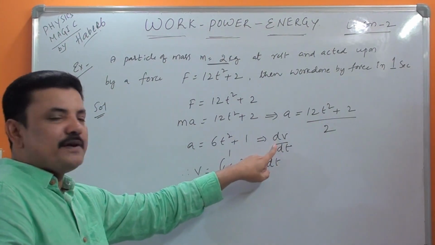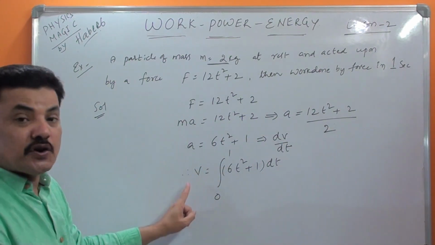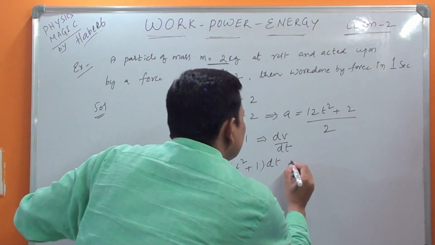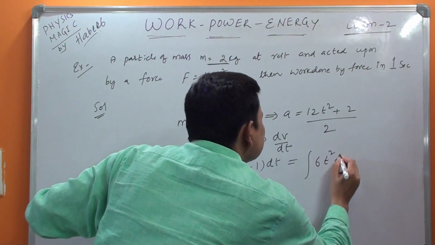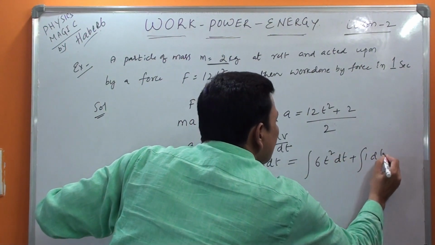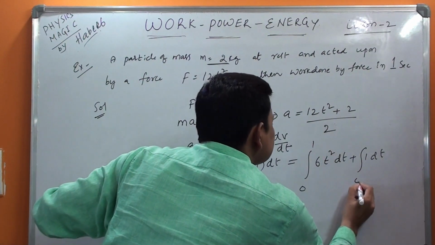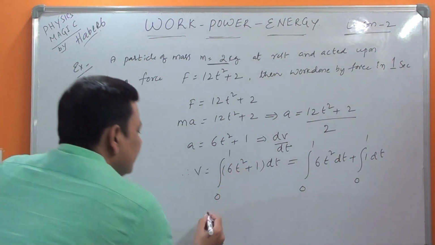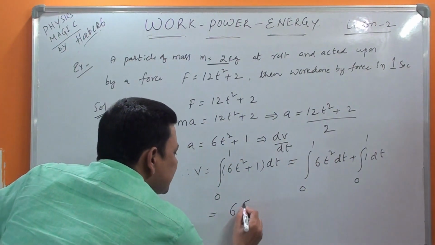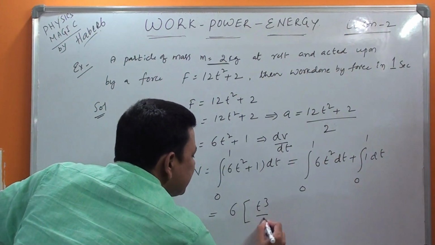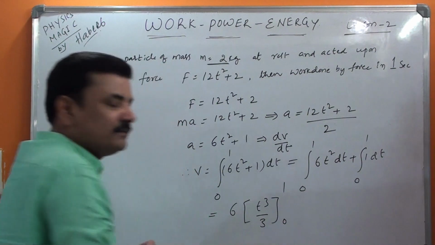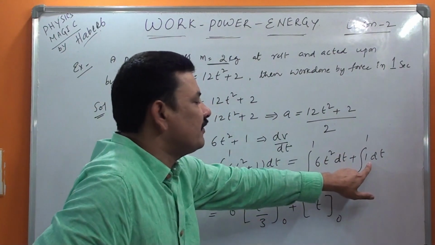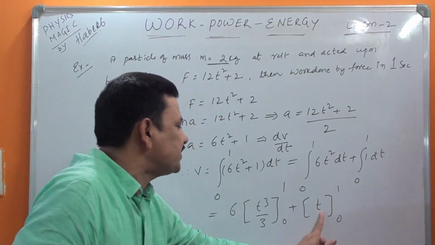But a is nothing but dv/dt. Therefore v is equal to, as I have shown already in the previous conceptual explanation, the integral of 6t² dt plus the integral of 1 dt. Remember guys, only for you am I writing this much splitting; otherwise it is a half-minute question. Then it is 6 outside, and you know well, t³ by 3, from 1 to 0, plus t from 1 to 0, because the integration of 1 is just t.